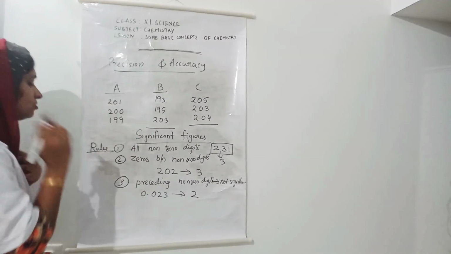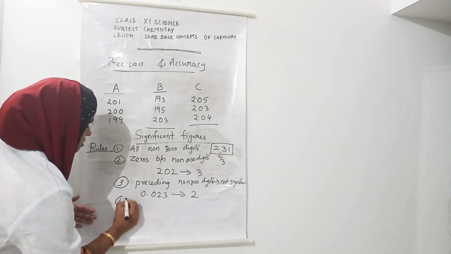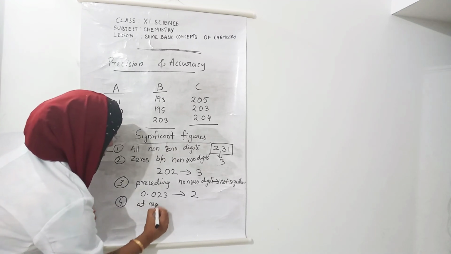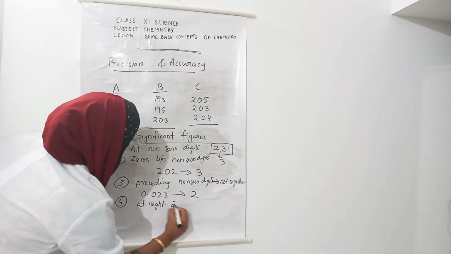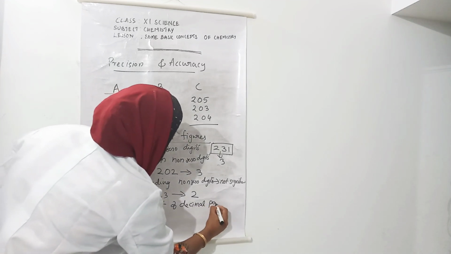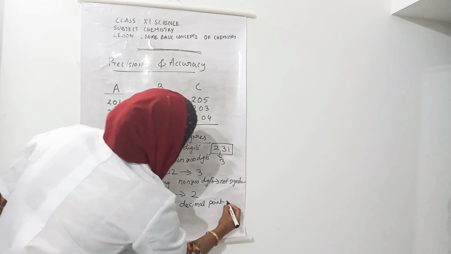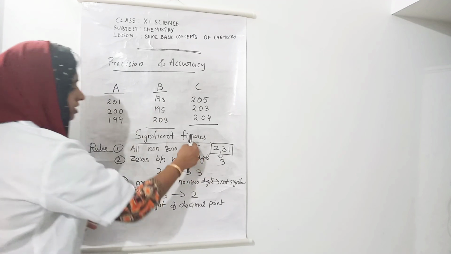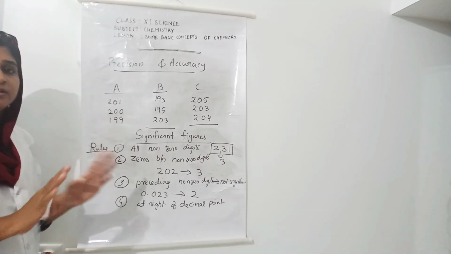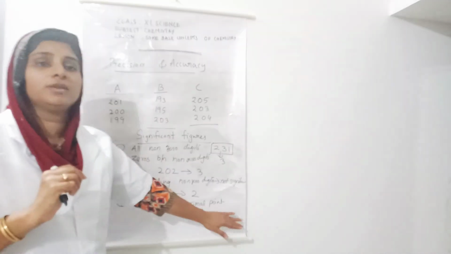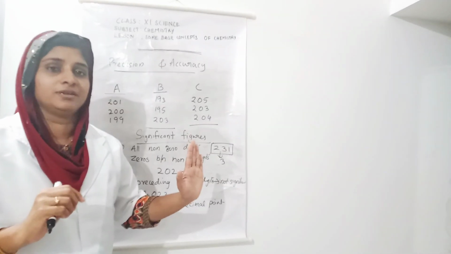Then fourth rule, zeros at the right of the decimal point are significant.